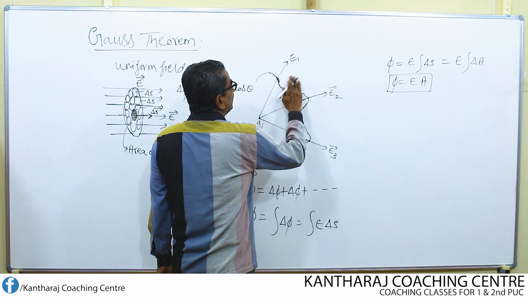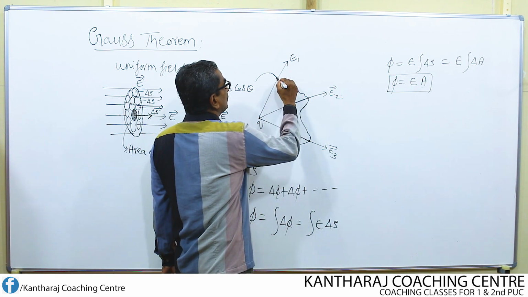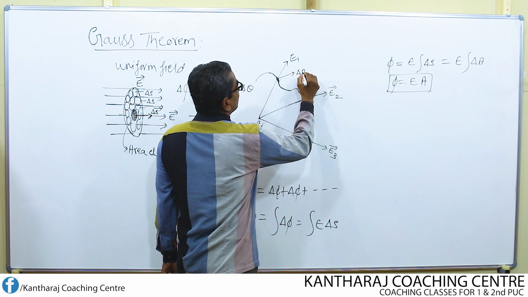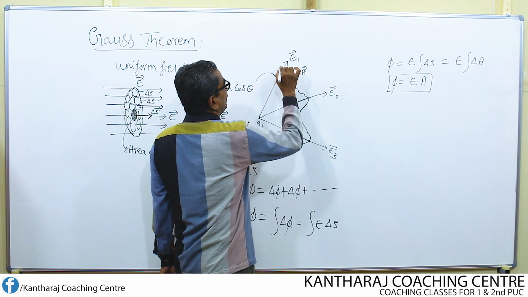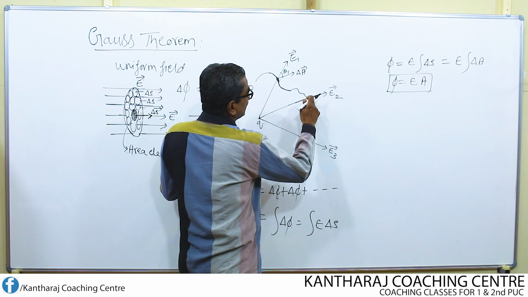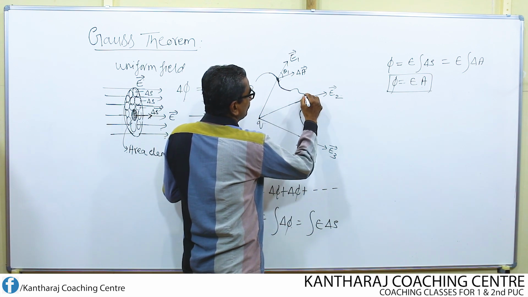To find the area vector, all you have to do is draw a perpendicular to this area. Look here. This is the perpendicular. This is the area vector. What is the angle between the electric field direction and the area vector here? Theta 1.